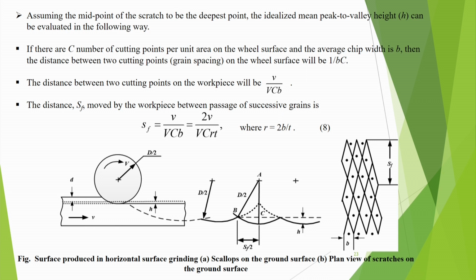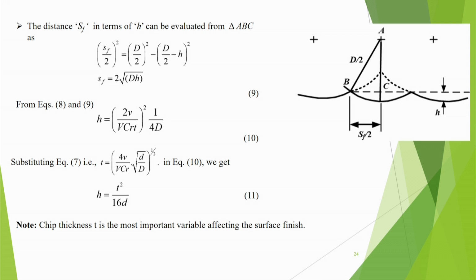That means we have got SF, and then the distance SF in terms of H can be evaluated from triangle ABC, like here, and SF by 2 whole square equals d by 2 square, so SF is equal to under root 2dH. So, equating both, H is this much, and substituting the expression for t, we get H is equal to t square by 16D. That means the peak to valley height H is proportional to t square, but inversely proportional to 16D.